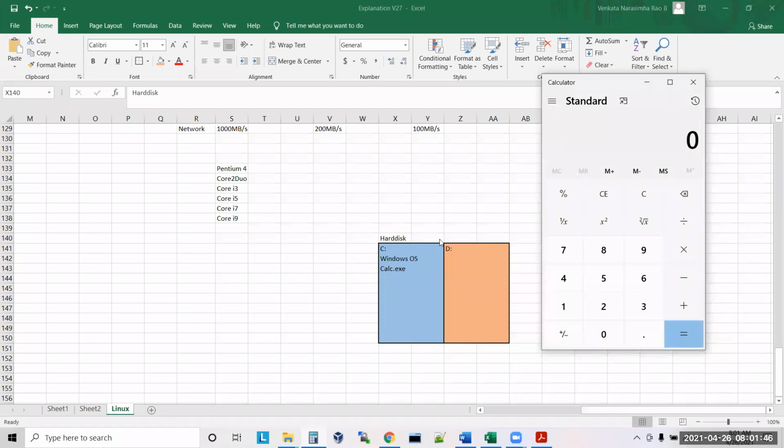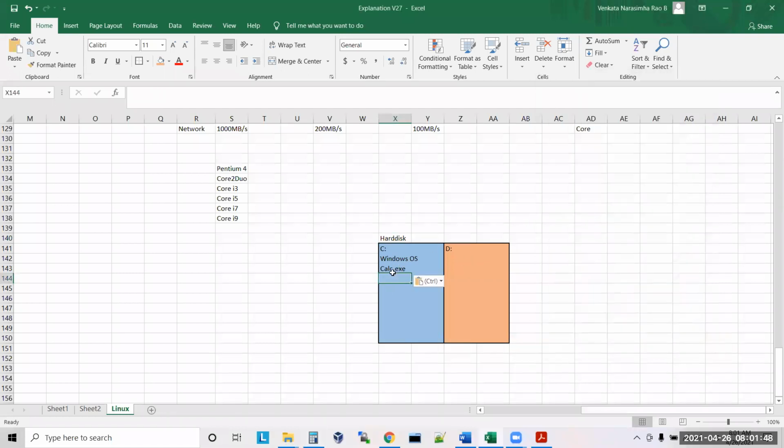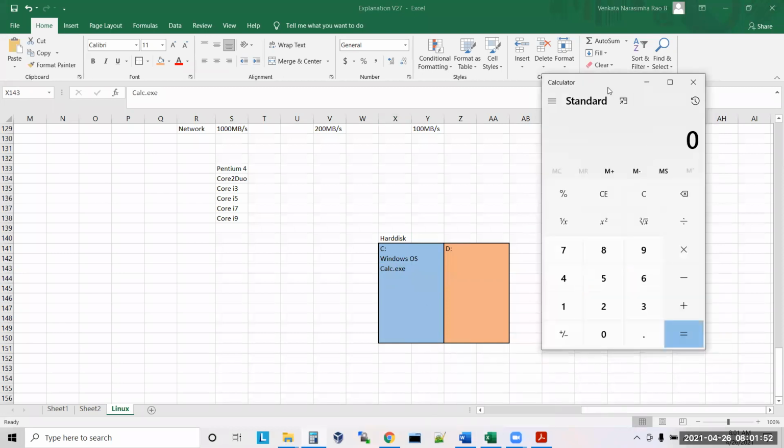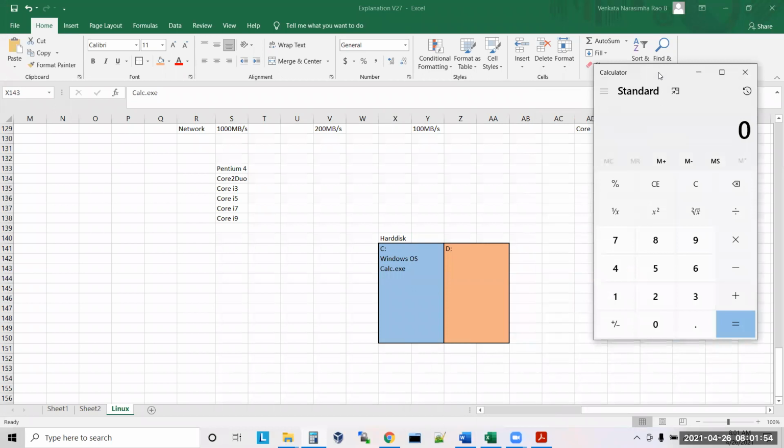See, now the calculator.exe file is available in the hard disk. You double clicked on that exe file. What happened? Don't tell me that it is showing a calculator here. We are all technical people, sir. We pass input to a processor to launch the application. To launch an application. Okay, sir.